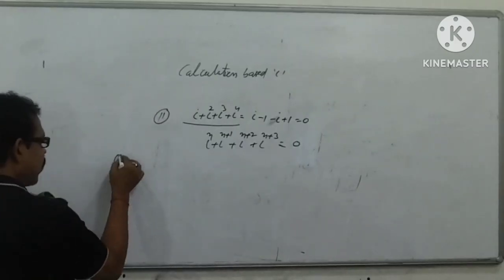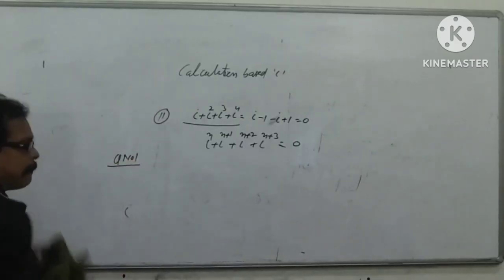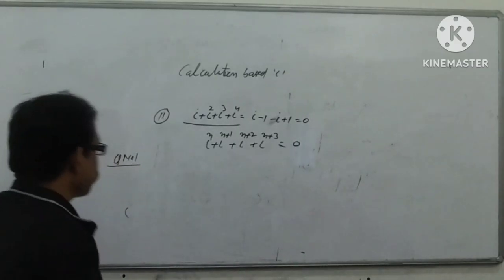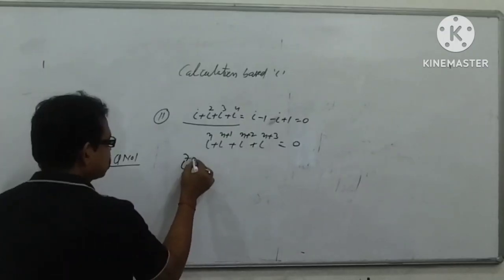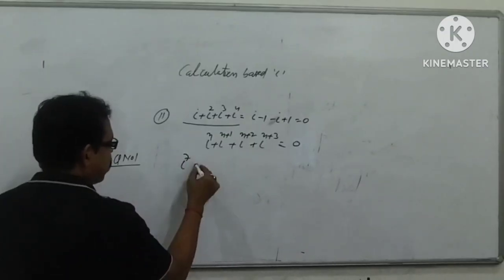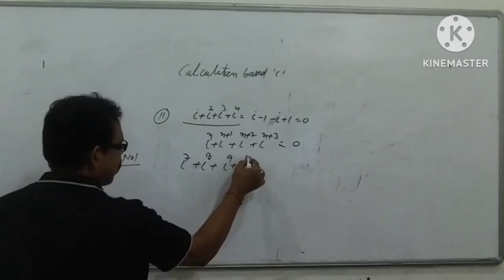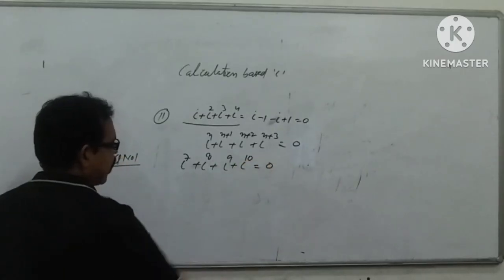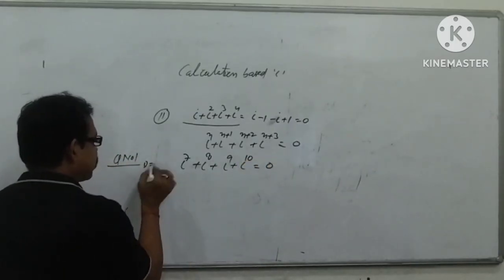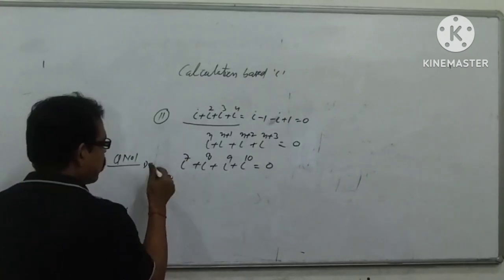Now my dear student, I am going to discuss a question on the basis of this concept. Suppose i power 7 plus i power 8 plus i power 9 plus i power 10. Naturally its value is 0. Here the difference between the powers is 1.